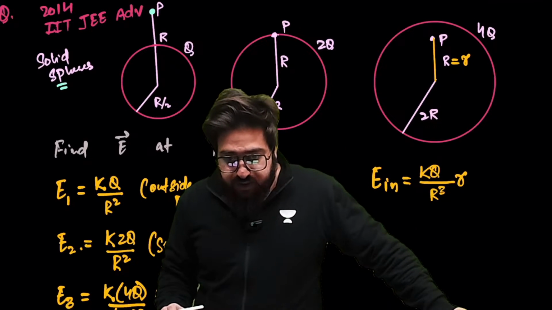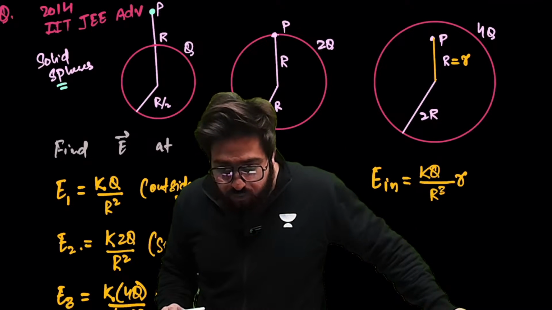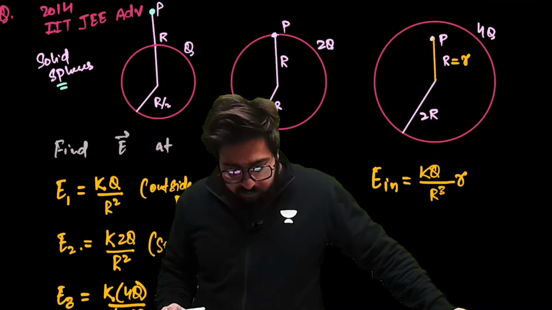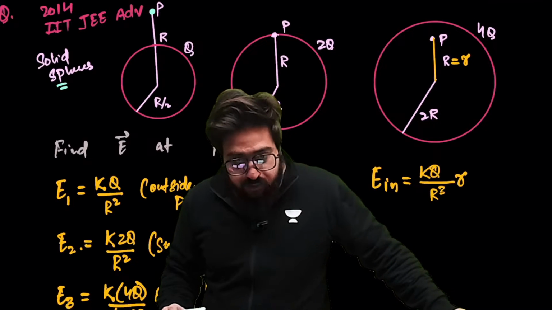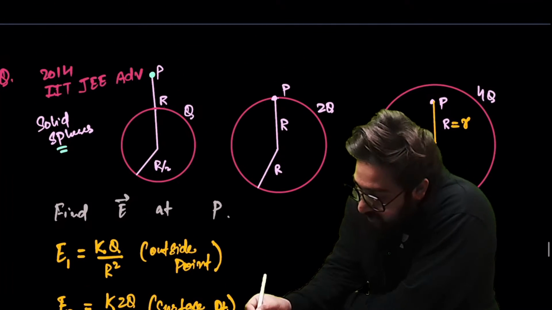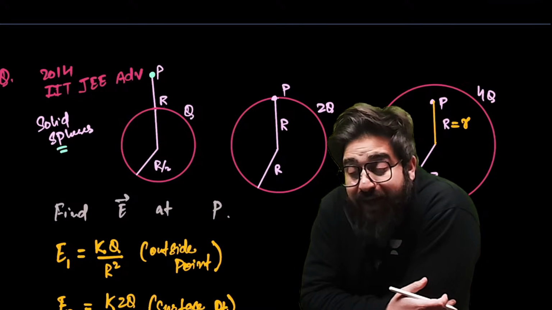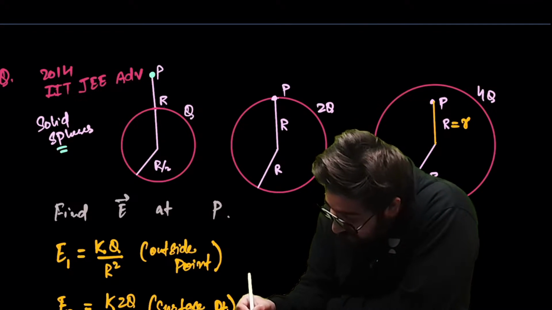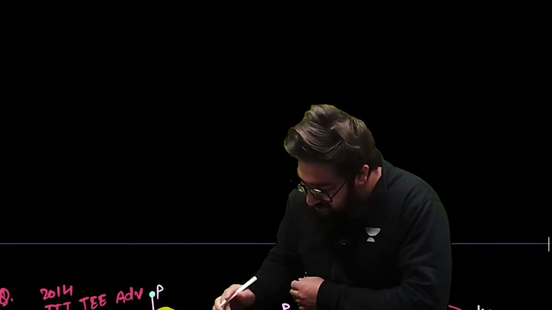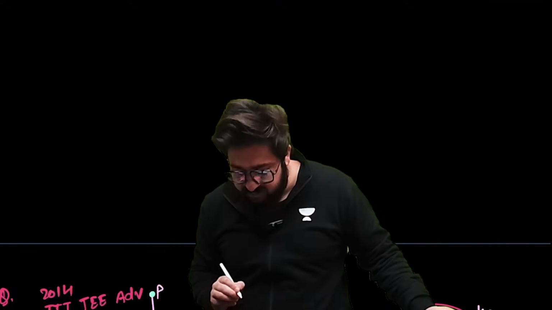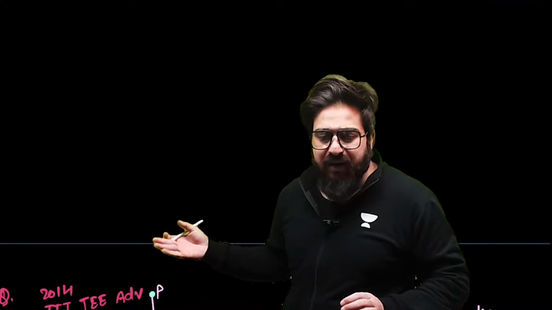Sir, E1 will be 4kq by R square. How will it be 4kq by R square? See, you are finding the electric field outside. Electric field outside will be kq divided by R square. This R you have to take. Guys, have you not studied the marathons? You were not present in the marathon session.